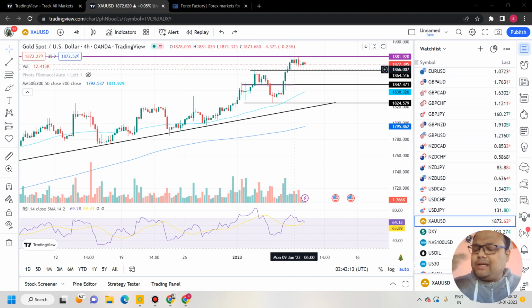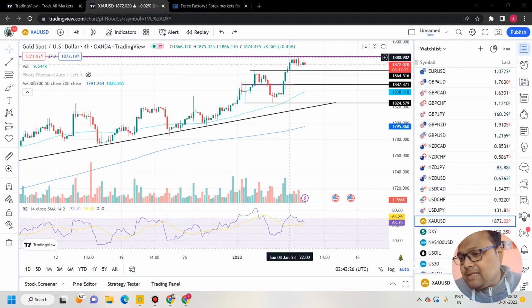Okay, so try to understand the market emotion here. Market is standing at resistance. Market is not going down. Resistance means place of sellers. Market is not going down. What does it mean? It means that buyers in the market do not want to surrender. Buyers in the market do not want to go down.